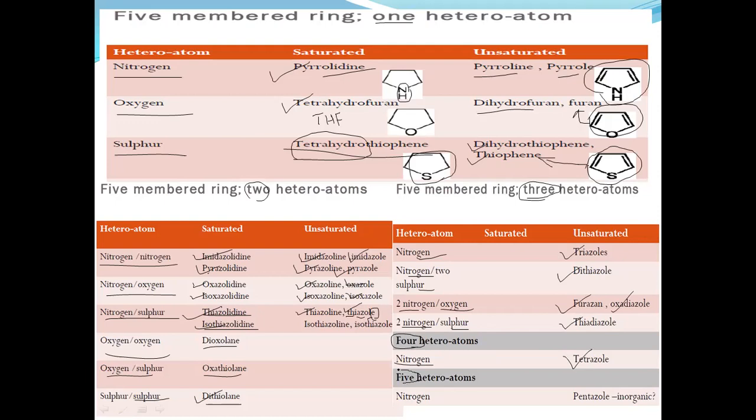Similarly for five heteroatoms, all nitrogens, they are pentazoles. Here, these pentazoles are inorganic compounds because there is no carbon atom present in the ring. All are nitrogen atoms in the ring. So, these compounds are inorganic compounds.